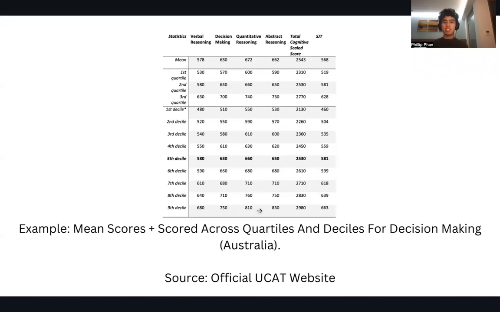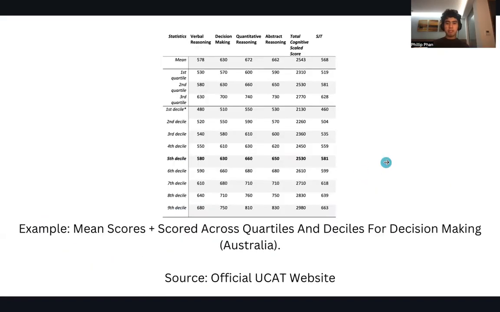Mainly because it goes to that 2980, the 90th percentile minimum that you need to get into most universities in Australia. Notice how decision making is higher than verbal reasoning. It's a saver section. Your decision making is meant to lift up your verbal reasoning. For example, for me, my decision making lifted up my verbal reasoning as well. Although, to be honest, the more saver sections are quantitative reasoning and abstract reasoning. But you still don't want your decision making to be a dead weight. You're meant to help bolster verbal reasoning, which is a section you're more expected to do poorly in, because it's just harder overall.